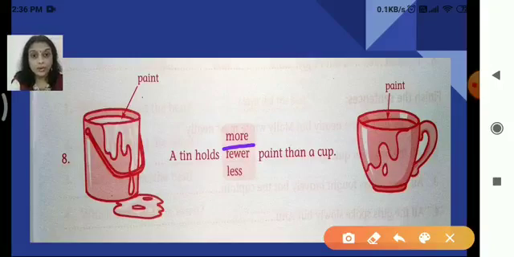Clear? Now I hope you have followed when to use these words. More, less and fewer. They are comparative degrees, right? So more we can use before both countable nouns and uncountable nouns. The word fewer we can use before countable nouns only. And the word less we will use before uncountable nouns. Okay, I hope the concept is clear and you have followed till here.